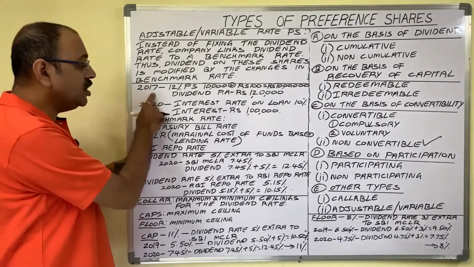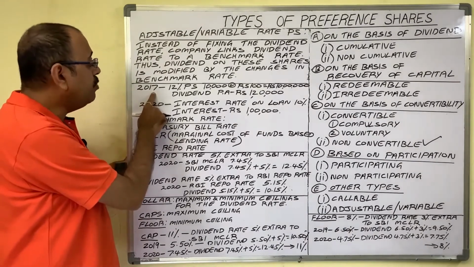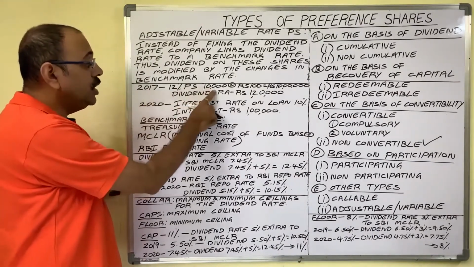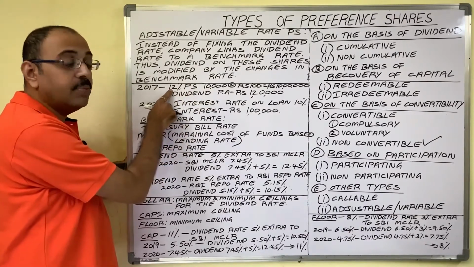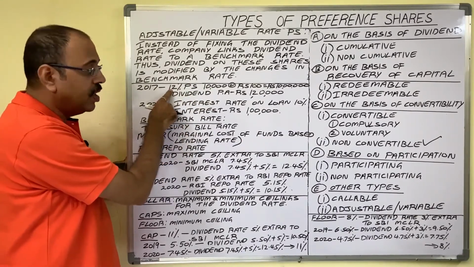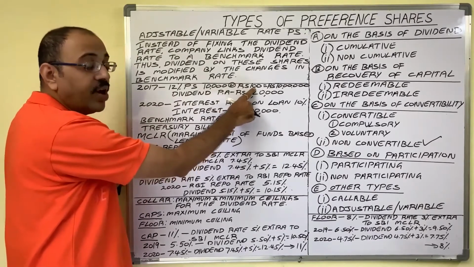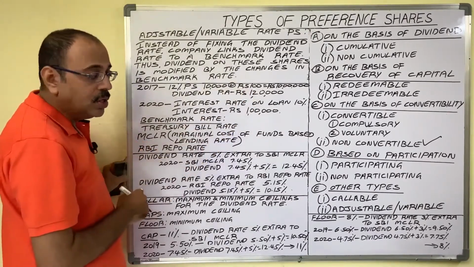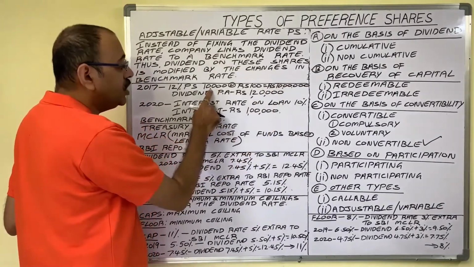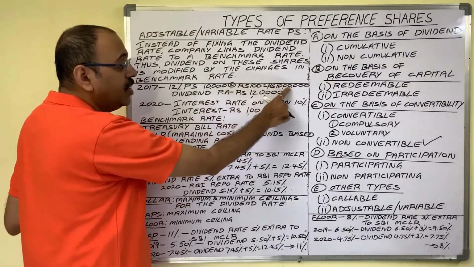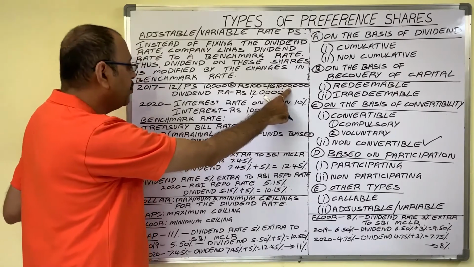Suppose in 2017 year, a public limited company issued 10,000 preference shares at the rate of 12% dividend per annum. Now face value of one share is 100 rupees. So nominal value of preference shares is 10,000 shares at the rate of 100, that is 10 lakh rupees.